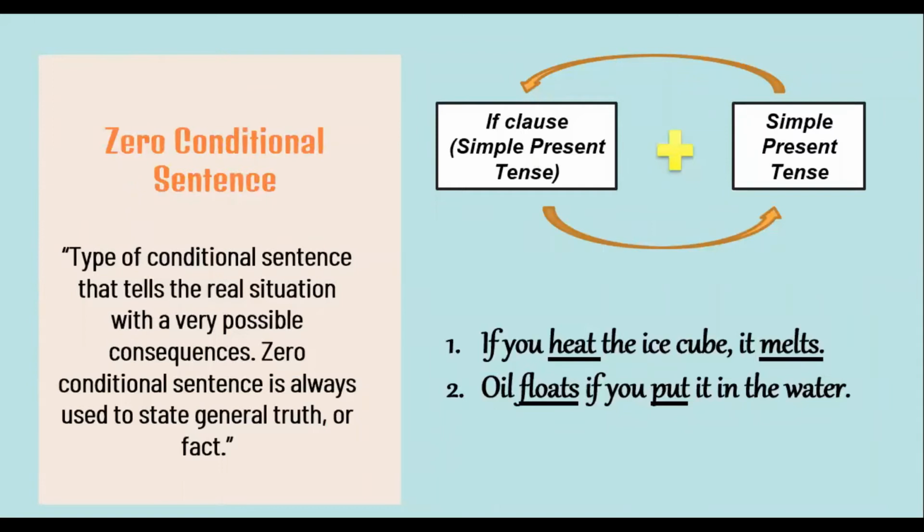The first one is zero conditional sentence. What is zero conditional sentence? This is a type of conditional sentence that tells about real situations with very possible consequences. And usually this conditional sentence is used to state a general truth or fact.